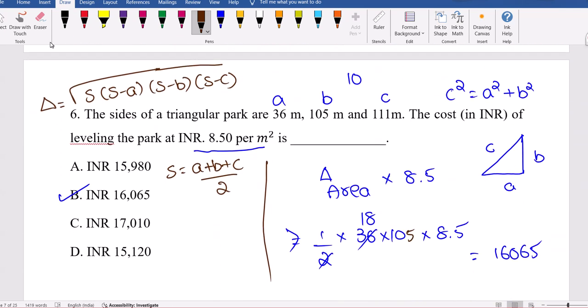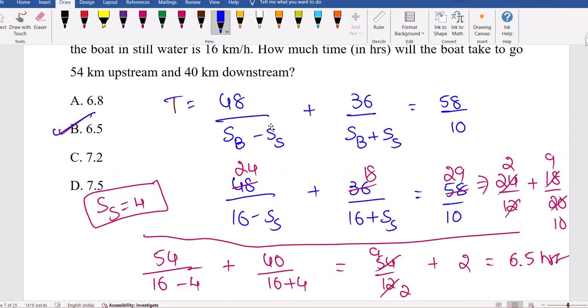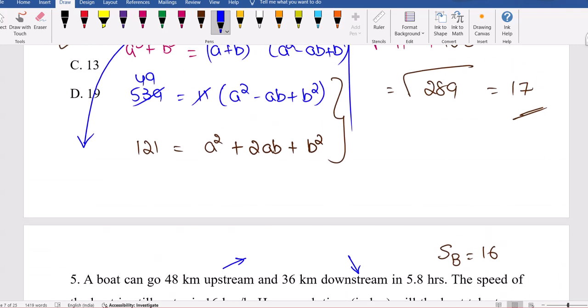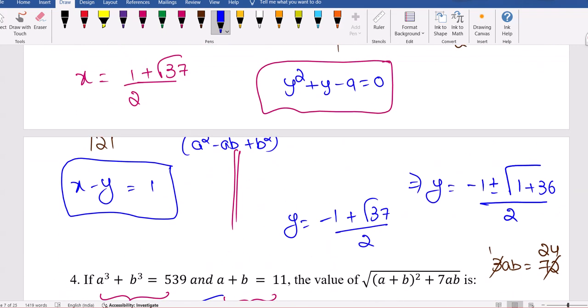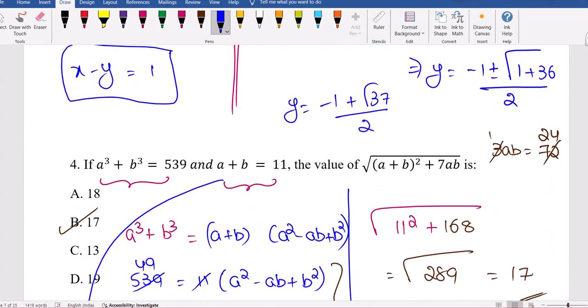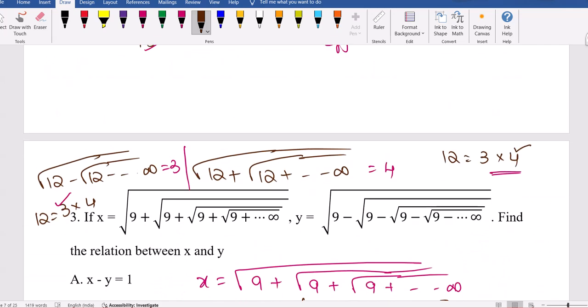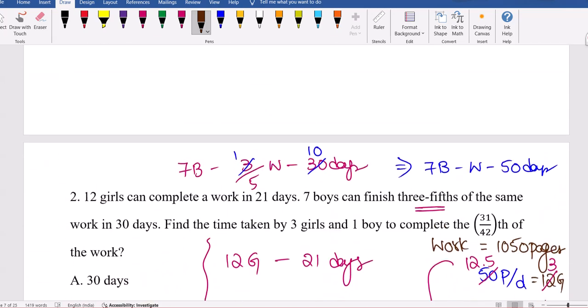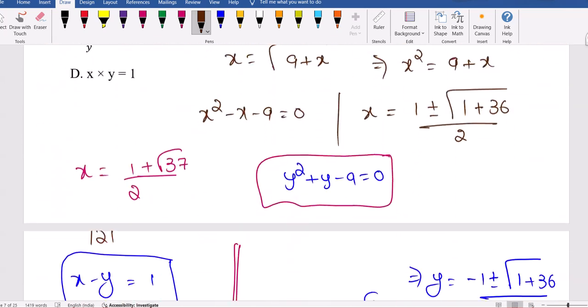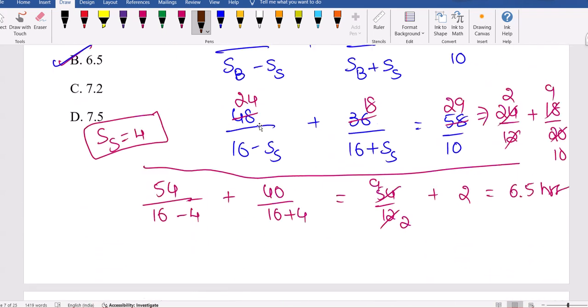Okay, so we'll see the next question. Hope you understand. We're done with 6 questions so far. All are a bit different sets of questions. Right, so we'll see the next question. If you have any doubt, please ask. This is the advanced section.